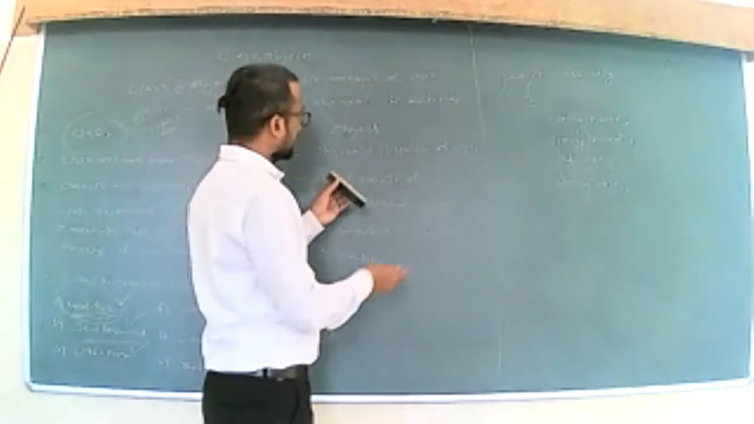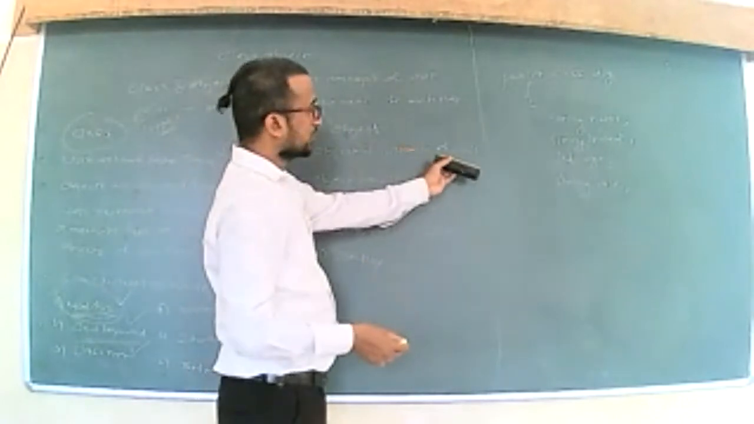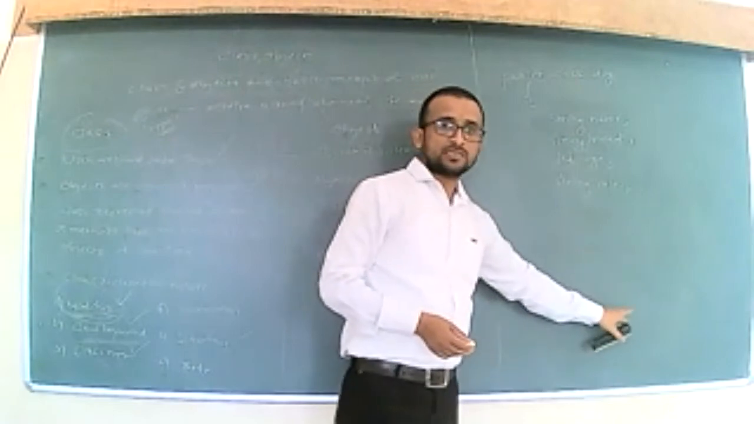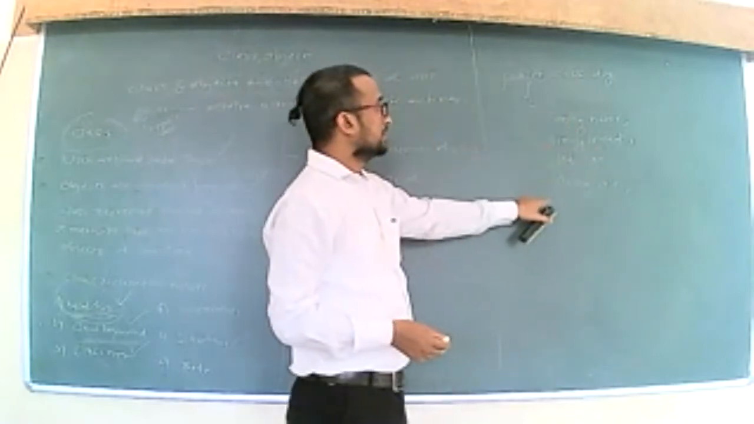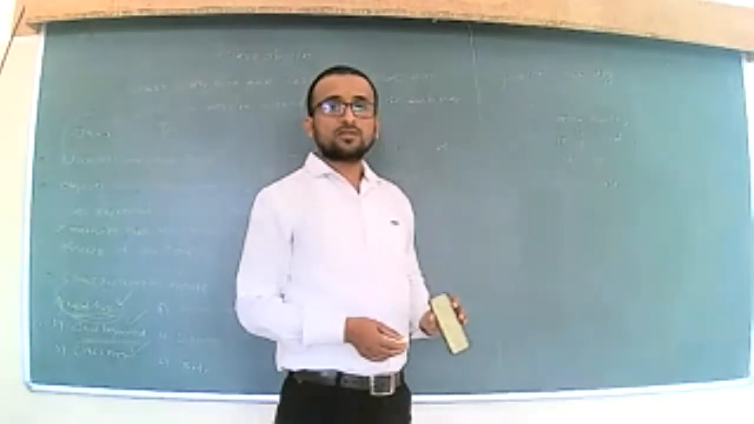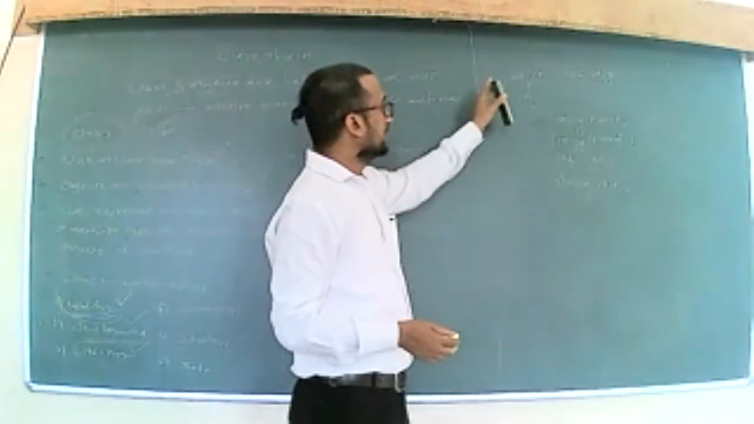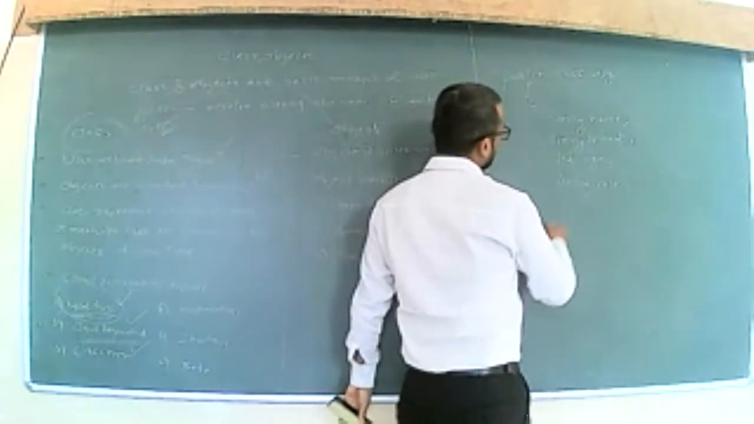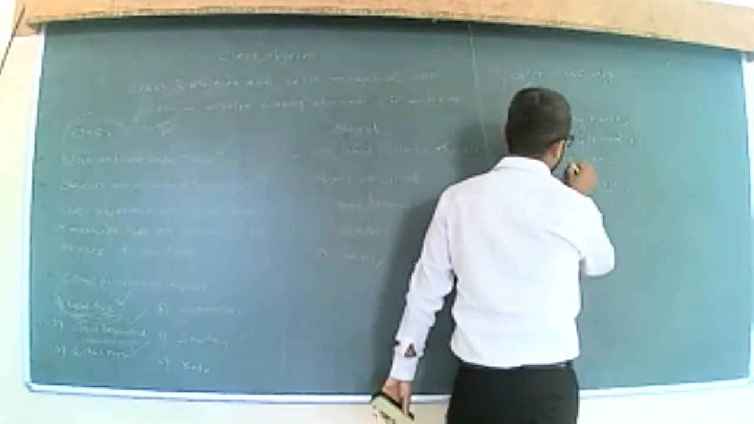Obviously, we are going to create objects as different instances of the class. Whenever we create an object, that object is going to represent all the attributes or all the states that we have in our class. Okay, so this is the type of attribute.